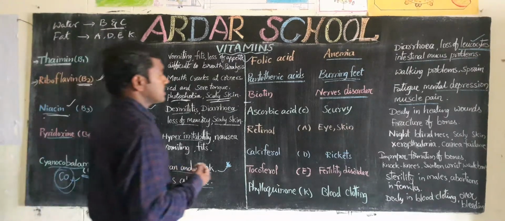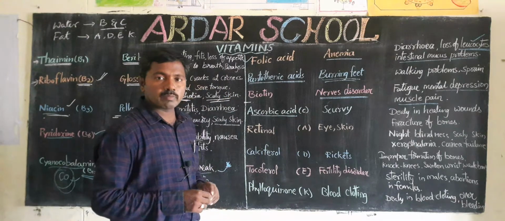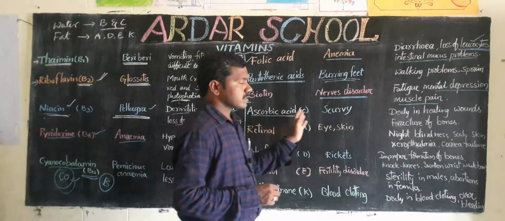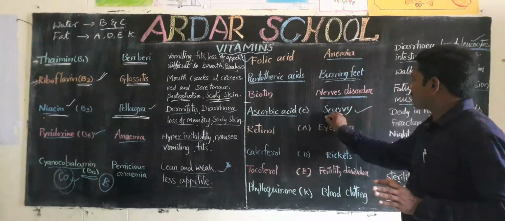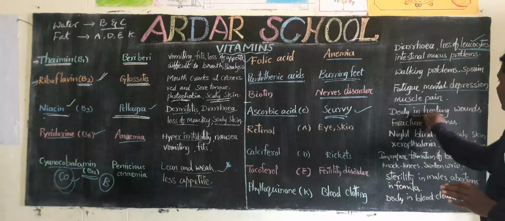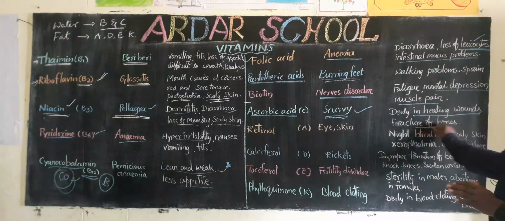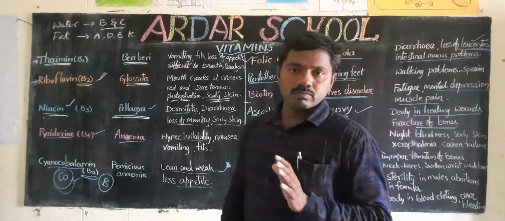Next one, vitamin C, ascorbic acid. Deficiency of vitamin C causes the disease scurvy. The symptoms are delay in healing of wounds and fracture of bones. Those are the major problems.